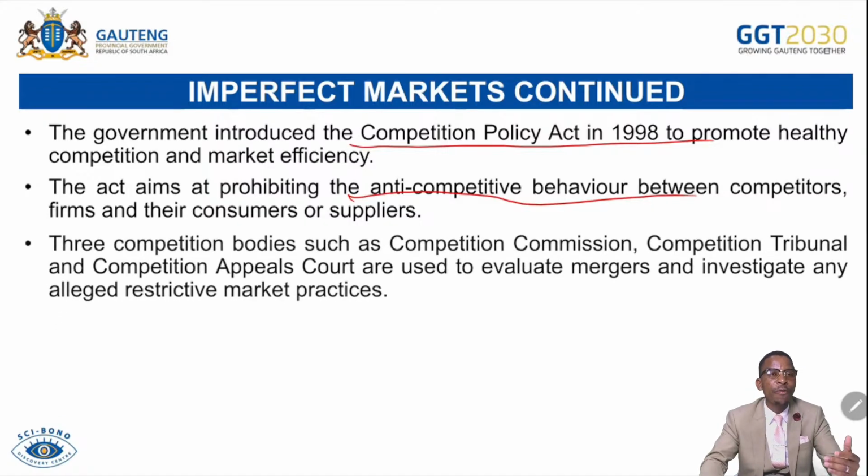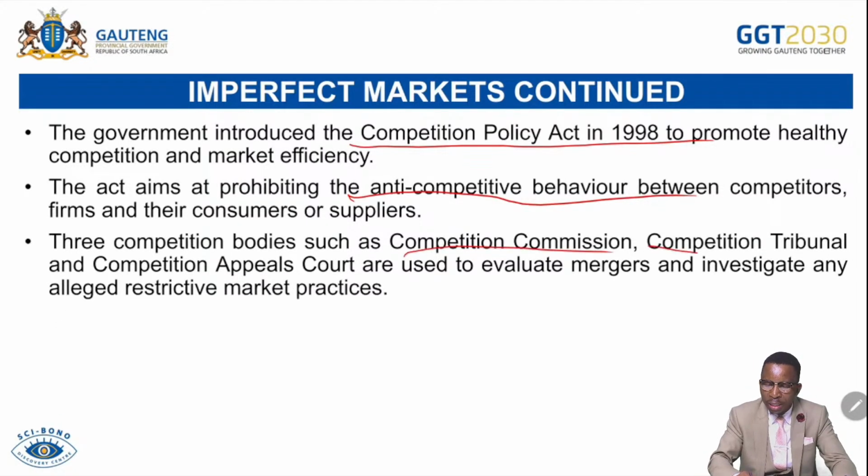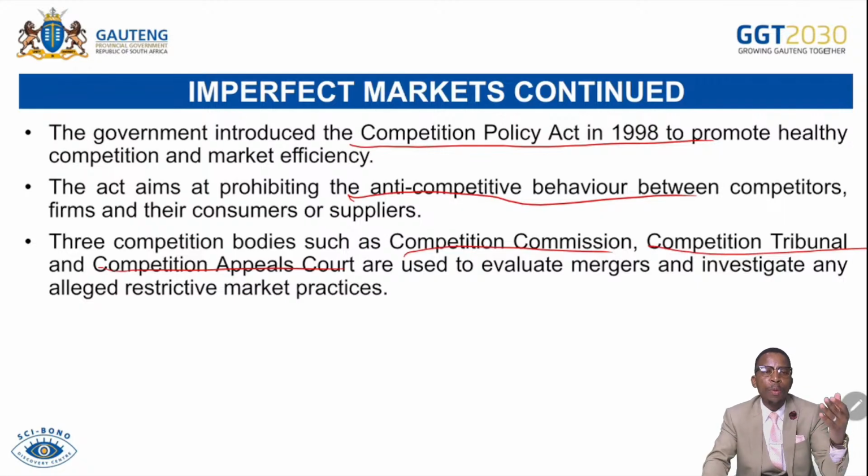And that was done by formulating three bodies of competition, namely the Competition Commission, the Competition Tribunal, as well as the Competition Appeal Court, that are used to evaluate measures and investigate any alleged restrictive practice in the economy. Remember, the Commission does a primary investigation of whether the firm that has been accused is guilty or not guilty, and passes those findings to whom? To the Competition Tribunal. The tribunal will receive that information or findings and review them to investigate if they are really legit.